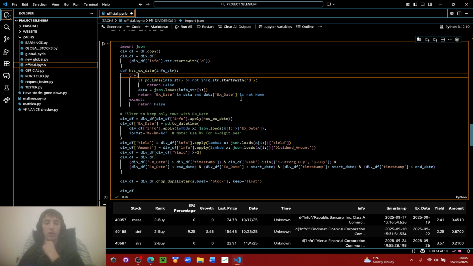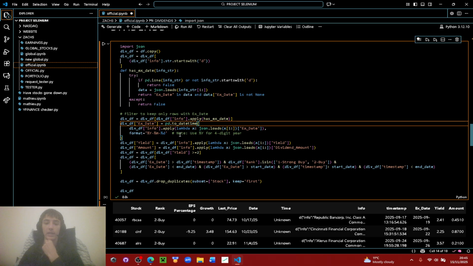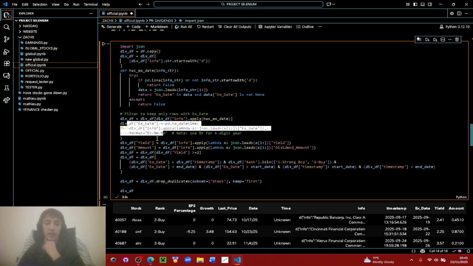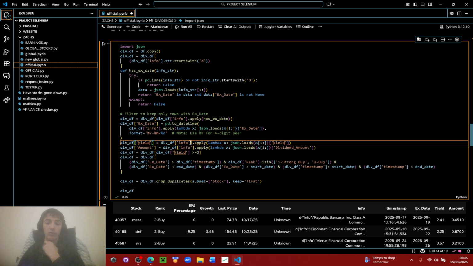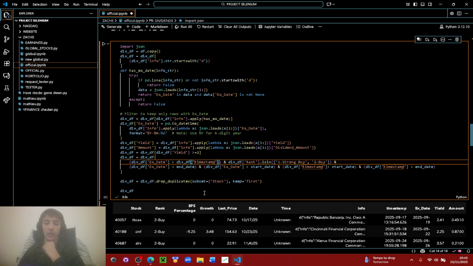X-date data. Oh, okay, it just returns all the stocks that have an X-date. So that's quite useful. Then we pass it to a datetime, and the only real strategy here is that the X-date has to be, again, bigger than the timestamp. So that means that, again, we're not cheating. We're buying stocks before their X-date and selling them after the X-date.